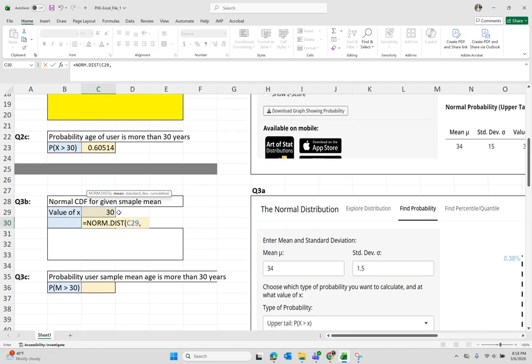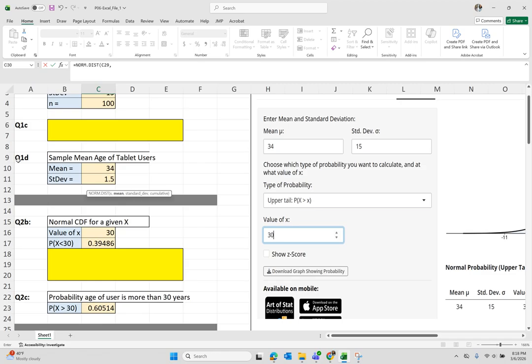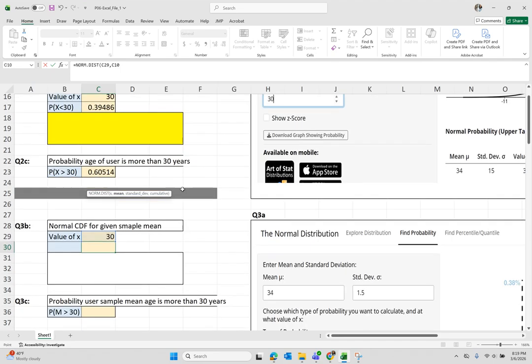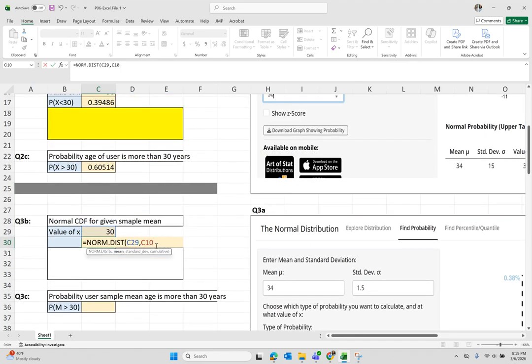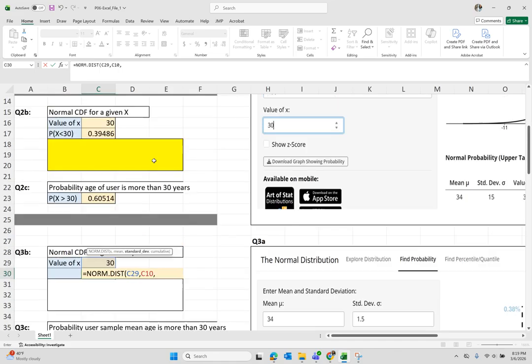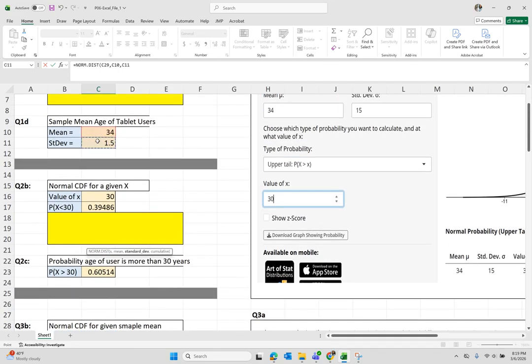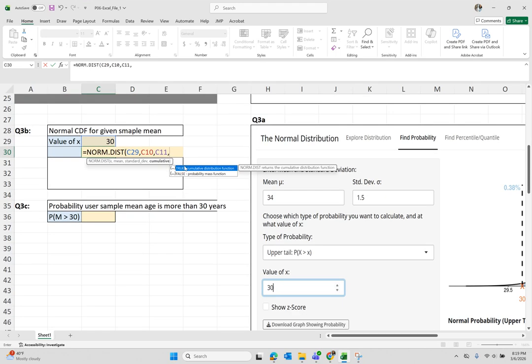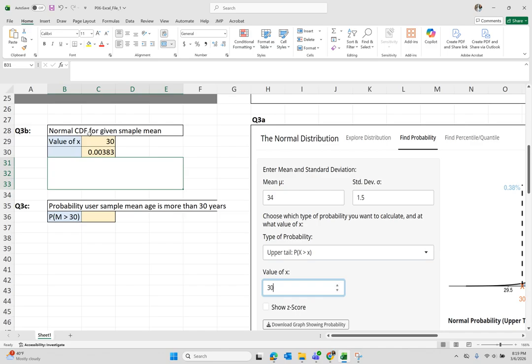Then it wants the value of the mean. But remember to go in part 1D to grab the mean from the sampling distribution. And then it wants, comma, the standard deviation. And again, make sure you go to part 1D to grab the standard deviation. And then, comma, do we want it to be a cumulative or just a probability mass function? We want it to be a cumulative, so we will select true. And this is the value.